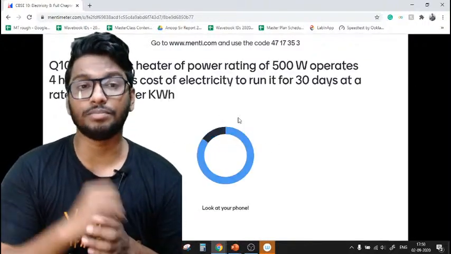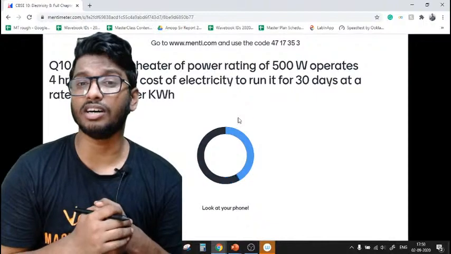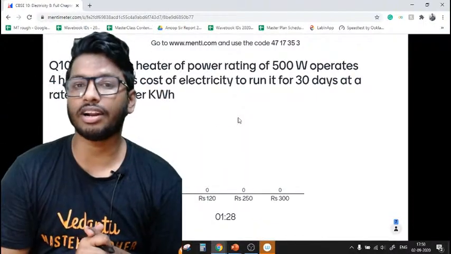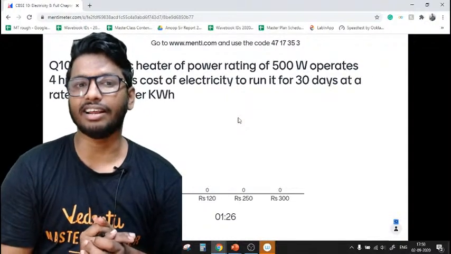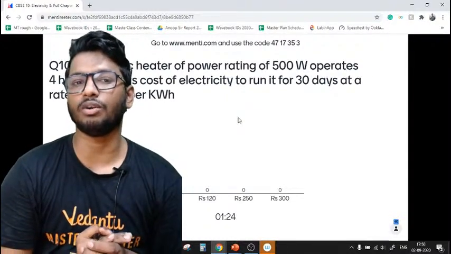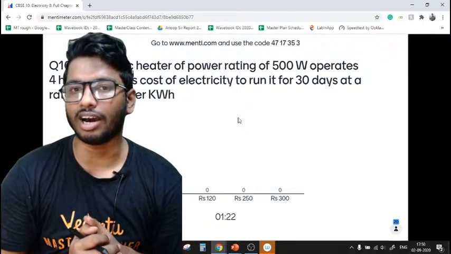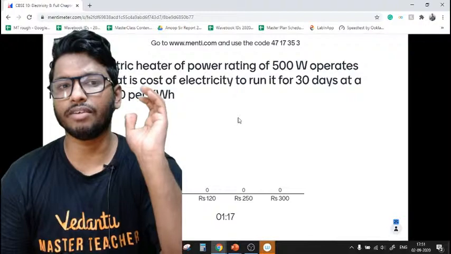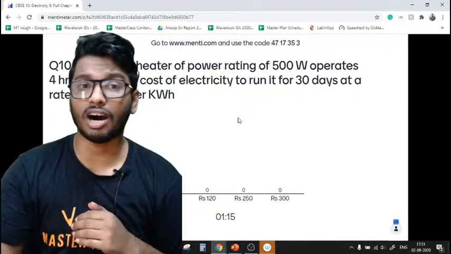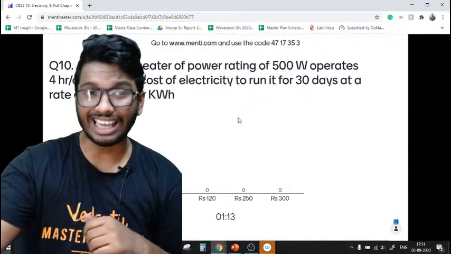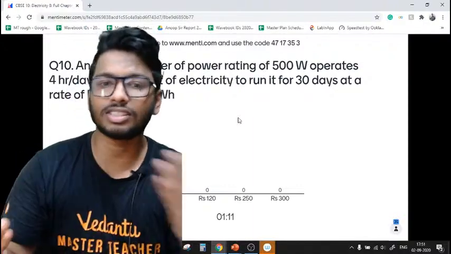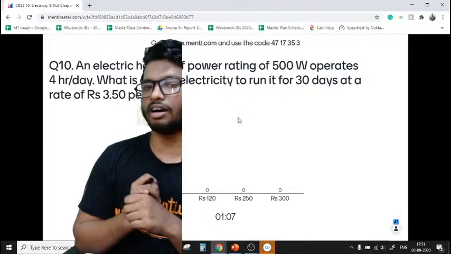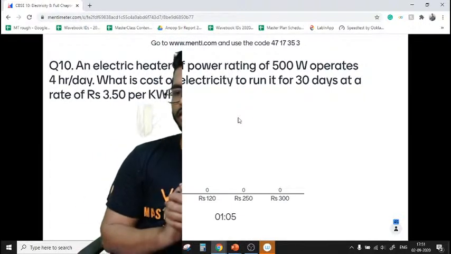The question is: an electric heater of power rating of 500 watt operates 4 hours per day. What is the cost of electricity to run it for 30 days at a rate of 3.50 rupees per kilowatt hour? You're supposed to find out the total cost. They've given you the power, the number of hours it operates, the number of days it operates. The total cost would be 210 rupees, 120 rupees, 250 rupees, or 300 rupees. Let me know what is the answer.